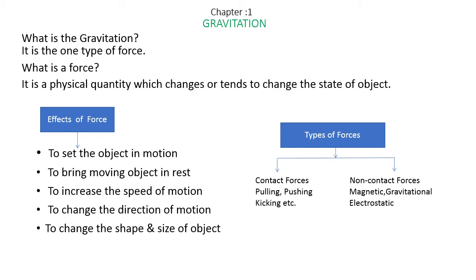And non-contact forces, as we said, there is no contact between them, and examples are the magnetic field, magnetic force. Take some iron filings and hold a magnet a little away from them. Are the magnet and the iron filings in contact? No, you are just holding it. You can see they are pulled and stick to the magnet. So that is a non-contact force. And among non-contact forces we have one type, that is gravitational force, which we are going to discuss. And then you have electrostatic force.